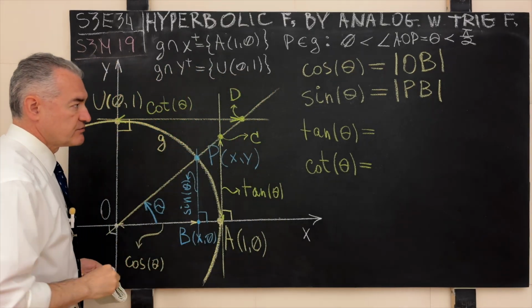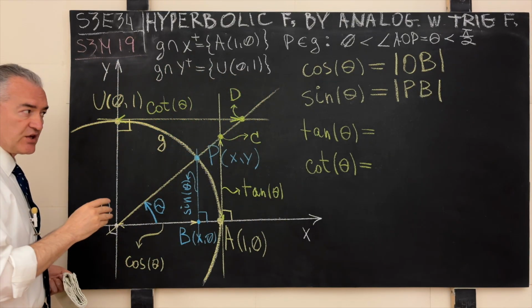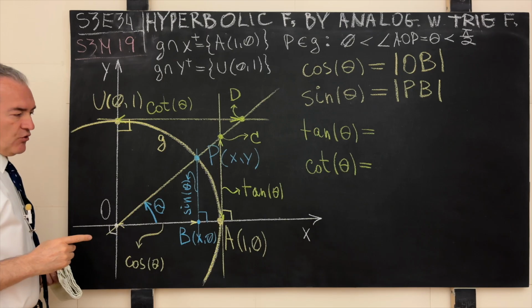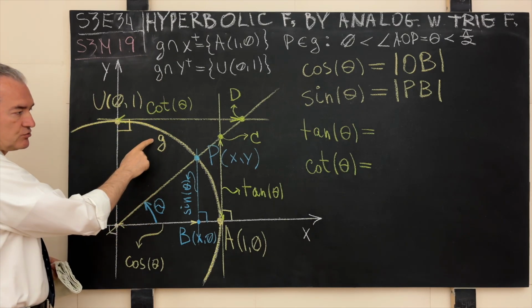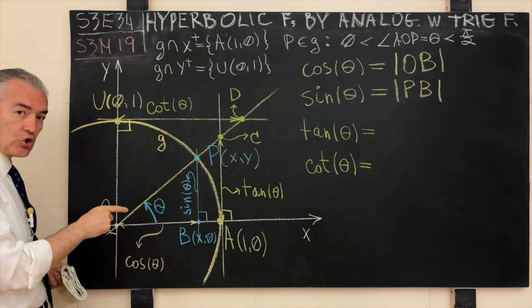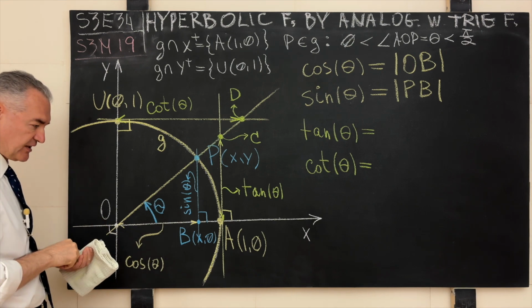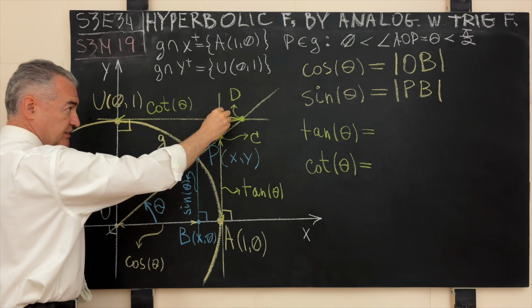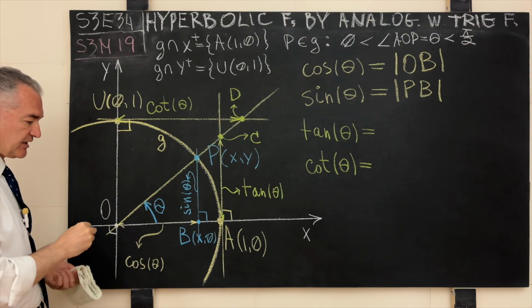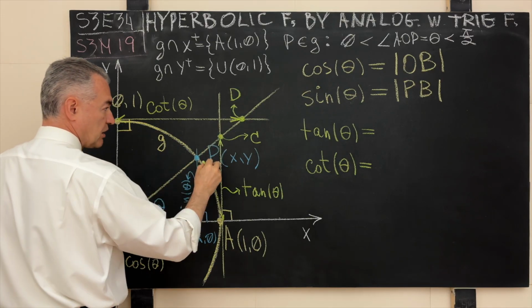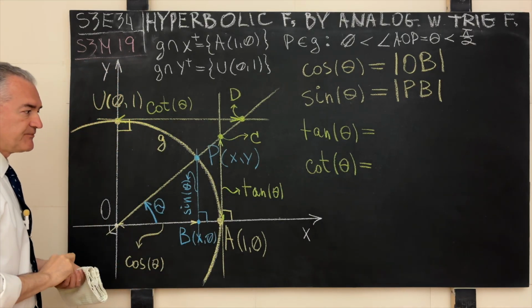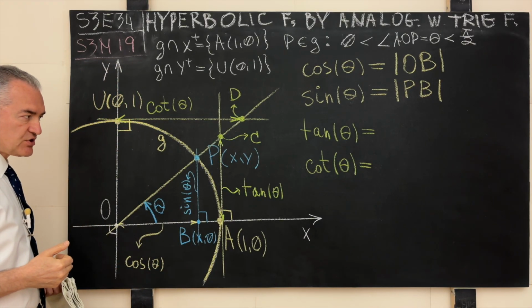And lastly, we need to cover the remaining two trigonometric or circular functions of tangent and cotangent, and we can do it in a straightforward manner. That is, for the generating curve G, shown over here, we construct a tangent through the point where that curve intersects the positive branch of the x-axis, the point A, that is this tangent right here. And where that tangent intersects the extended radius OP, we mark that spot as a point, and we name it uppercase C.